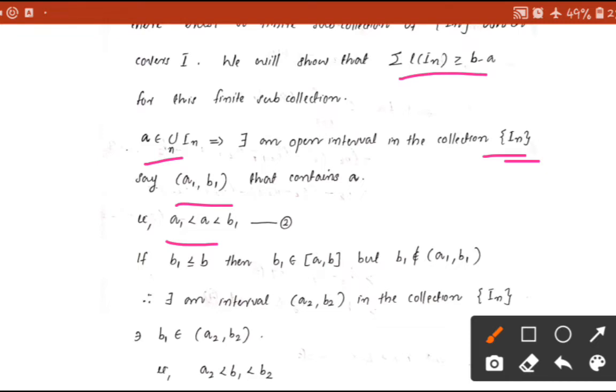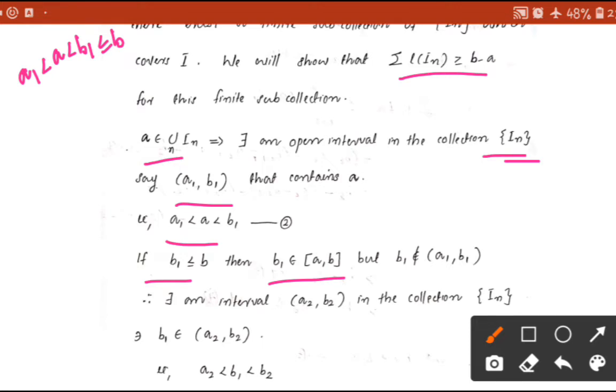So if this b1 is less than or equal to b, then clearly